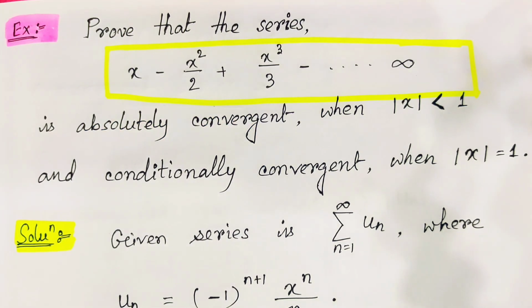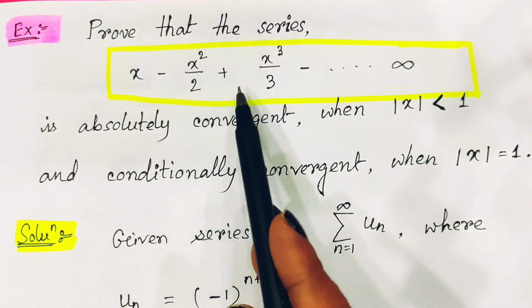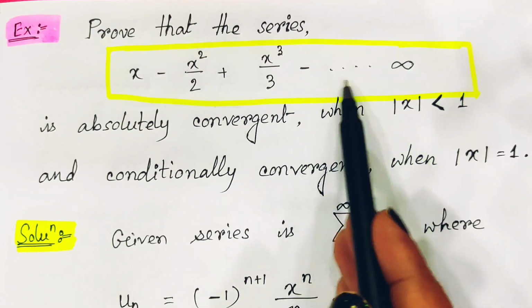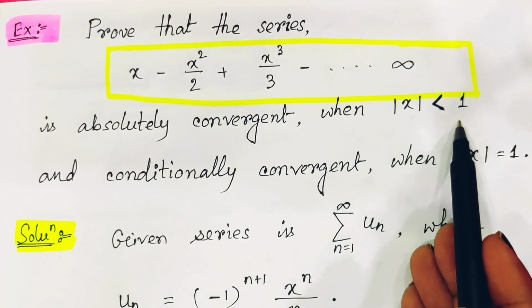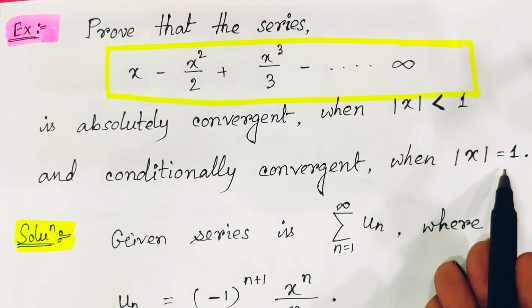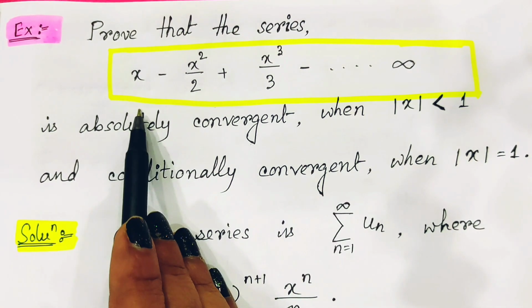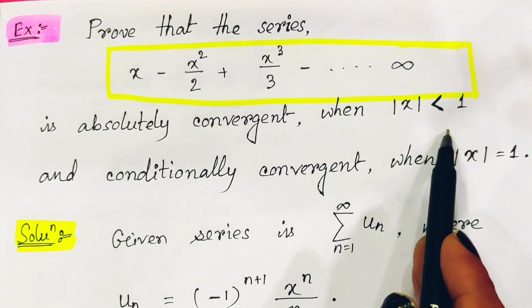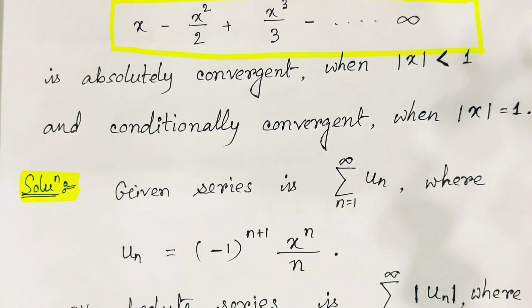Let us try to understand conditionally convergent and absolutely convergent with an example. The example is: prove that the series x minus x square by 2 plus x cube by 3 minus, and so on, an infinite series, is absolutely convergent when mod x is less than 1 and conditionally convergent when mod x is equal to 1. We are supposed to prove this. So let us verify this.